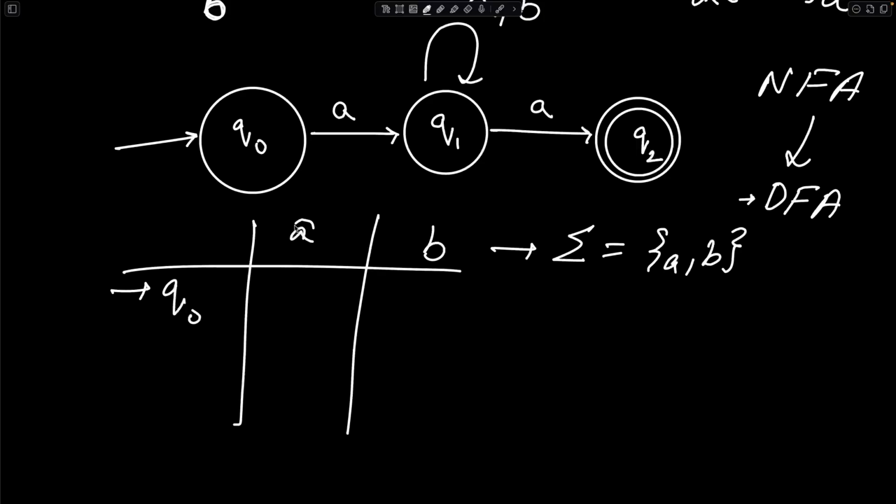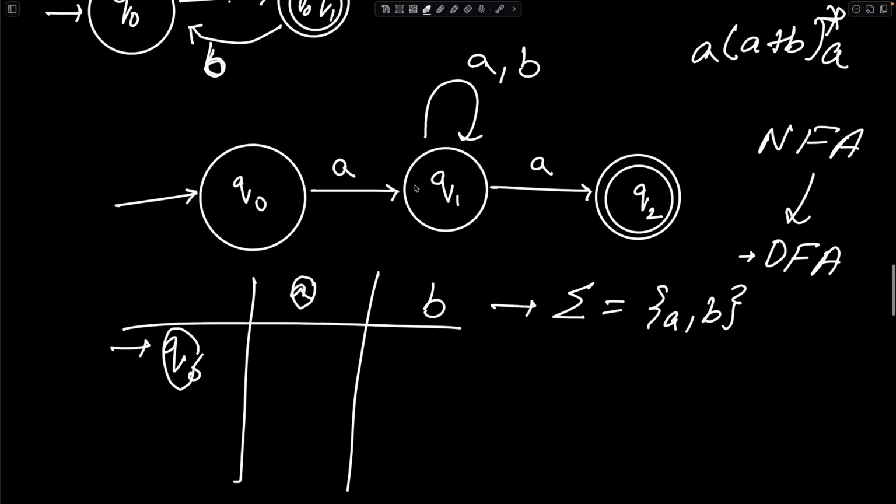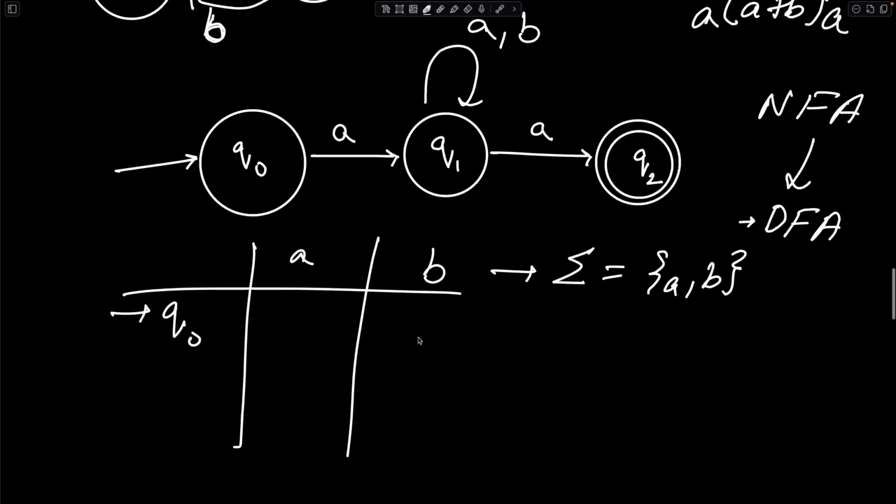For a single alphabet symbol and a single state, right over here for A, only one transition can occur. Right over here with A, there are two transitions, but only one must exist if it is a DFA. That is the kind of restriction that we have to impose. So let's draw with that. With Q0, with A, you get to Q1. Very simple, not a problem.